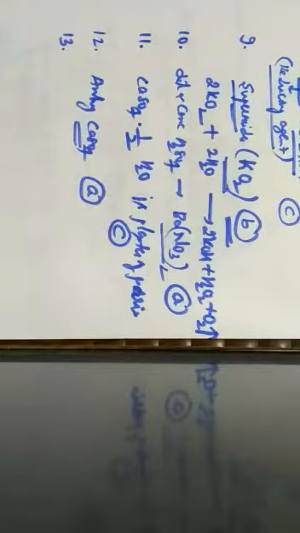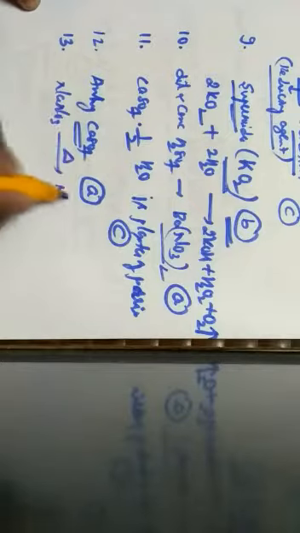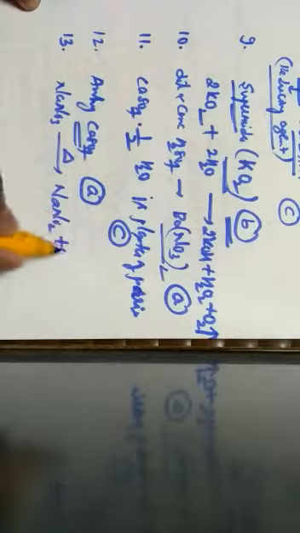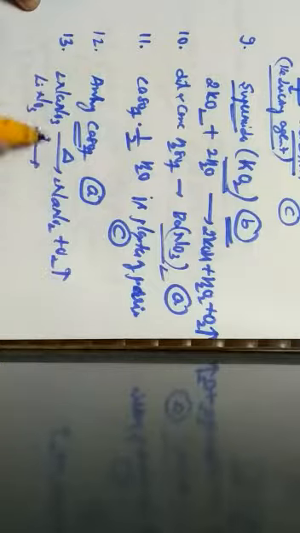Last question, that is question number 13. The metal nitrate that liberates NO2, that is nitrogen dioxide, on heating is? The first option is NaNO3. This NaNO3 upon heating gives rise to NaNO2 along with the liberation of oxygen. The second option is lithium nitrate, that is LiNO3.